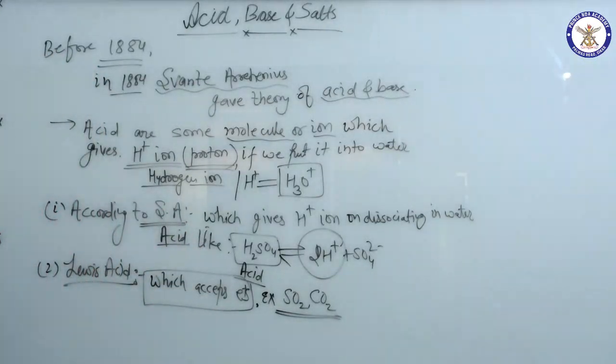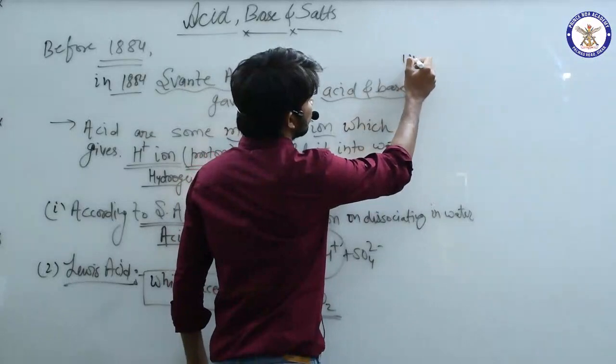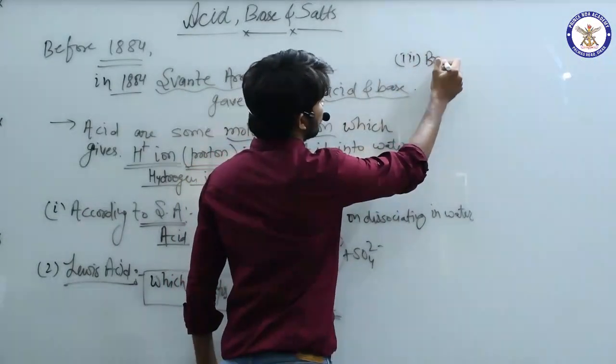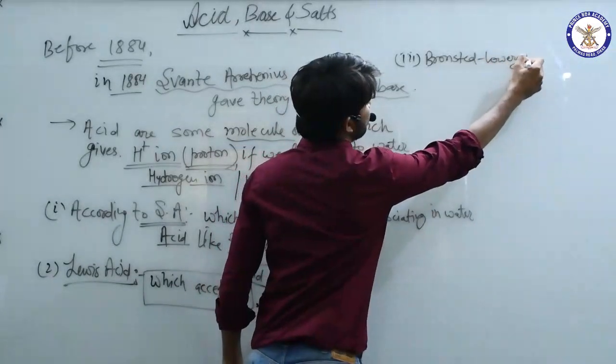Now moving on to the third one. I'm giving the time, you can make a note of it. The third one is Bronsted-Lowry acid.